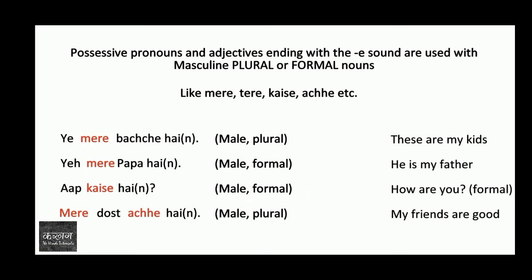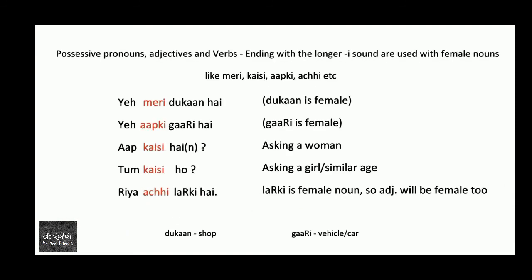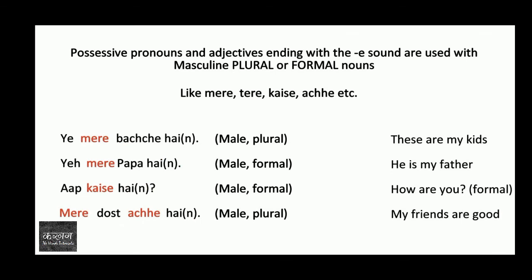मेरे दोस्त अच्छे हैं. My friends are good. ठीक है. अच्छे दोस्त. So here, because of plural, we have used मेरे and अच्छे. So now you have seen that in the case of plural and formal masculine words, we use adjectives and possessives ending with e. ठीक है.